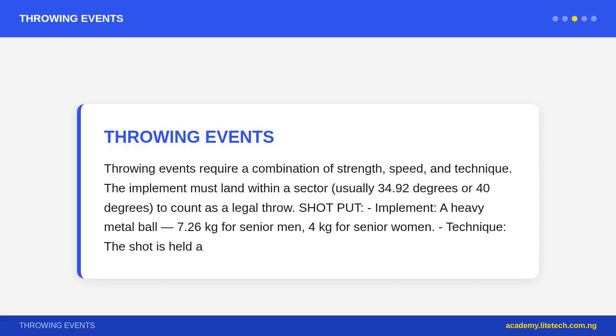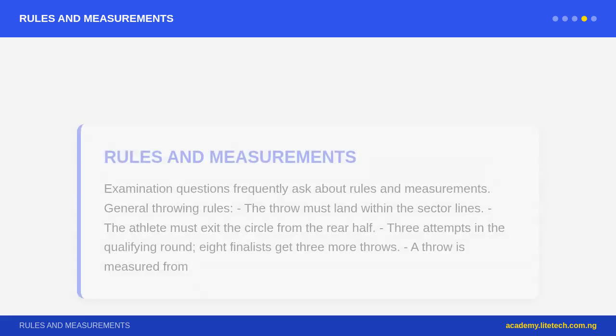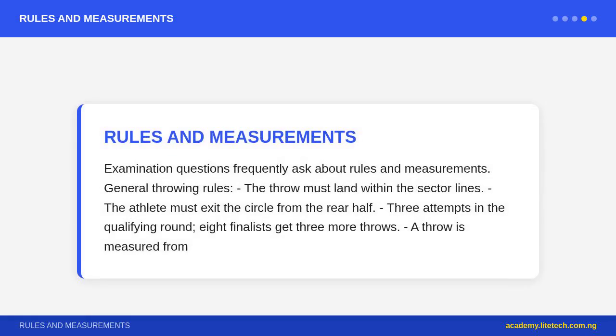Release: the throwing arm drives forward with the elbow leading, the javelin released at approximately 33 to 36 degrees above horizontal, pointing forward and slightly upward. The javelin must land tip first to count. Examination questions frequently ask about rules and measurements.